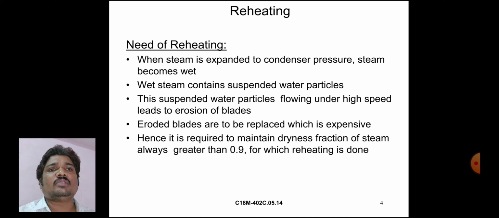Eroded blades are to be replaced, which is expensive. Hence, it is required to maintain the dryness fraction of steam always greater than 0.9, for which reheating is done. These are the needs of reheating.